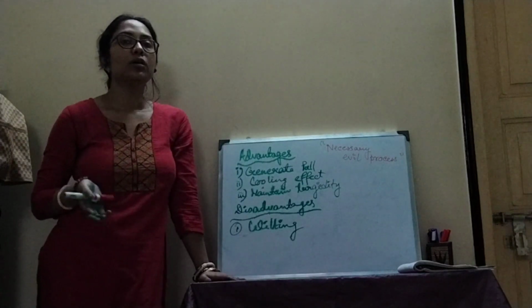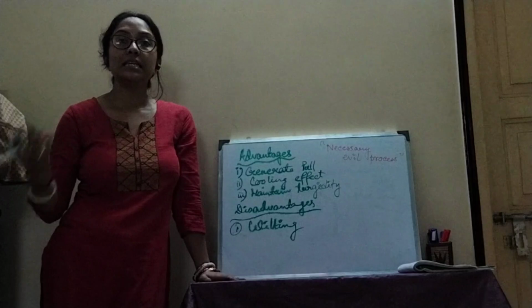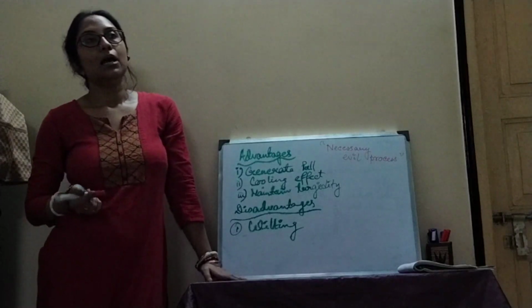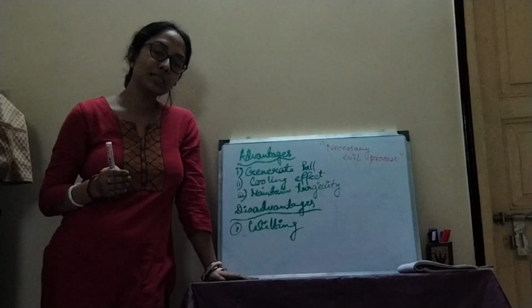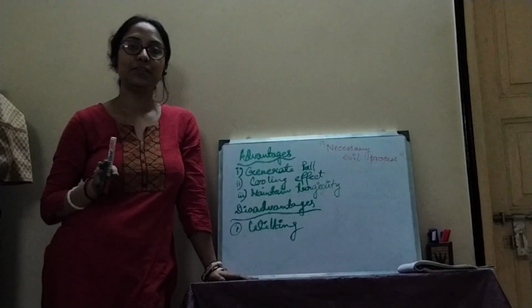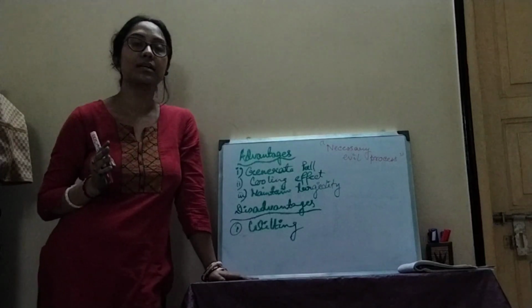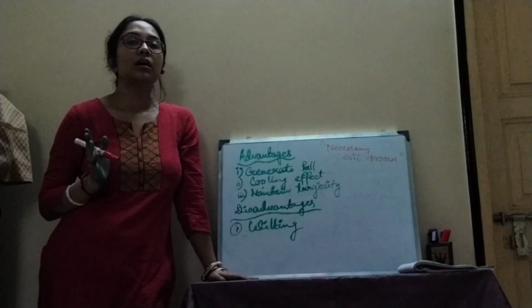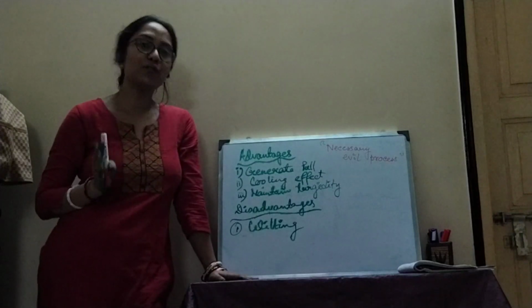Okay. So what is the significance of transpiration? We already know that photosynthesis and respiration are two major metabolic and physiological activities in the plant which are necessary for its sustainability and survival. Likewise, transpiration is also very important.